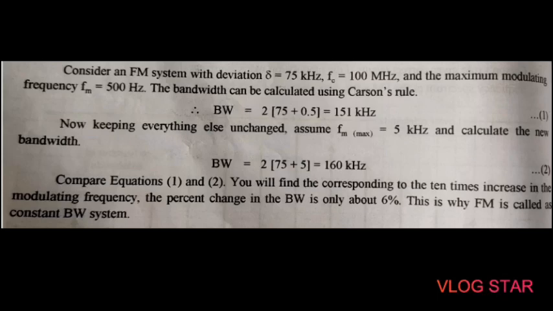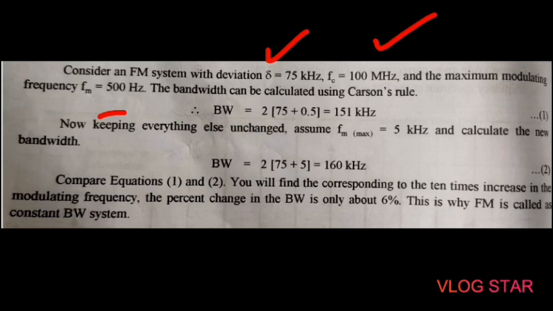Let us consider first an FM system with a deviation, denoted by del symbol. The value of this del is given, that is 75 kilohertz, and fc, the carrier frequency, is given as 100 megahertz, and the maximum modulating frequency, that is fm, is also given, having value 500 hertz.